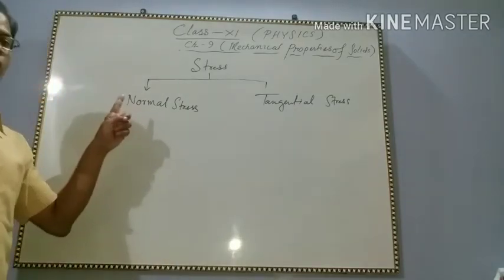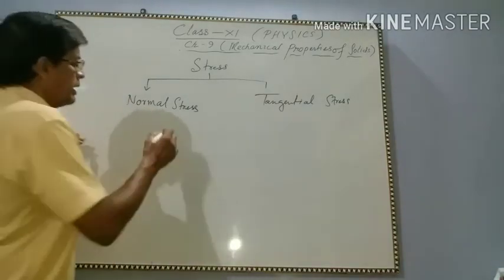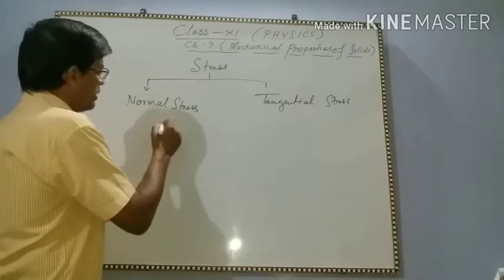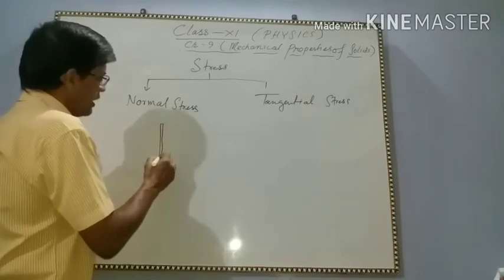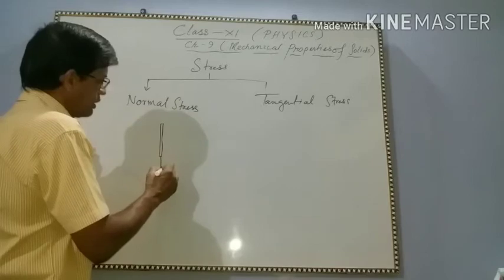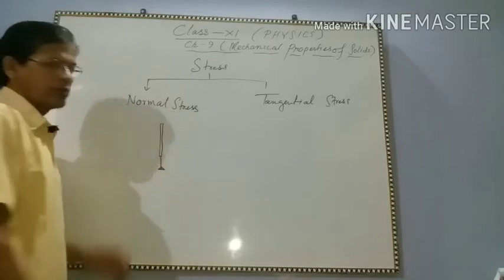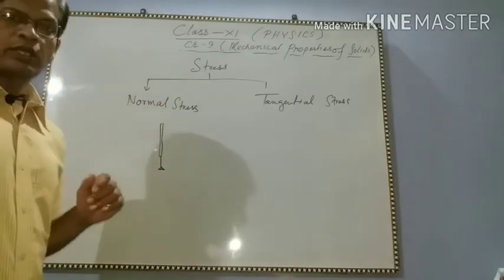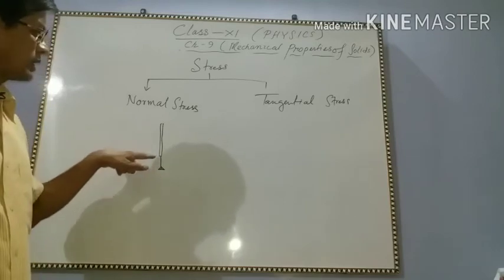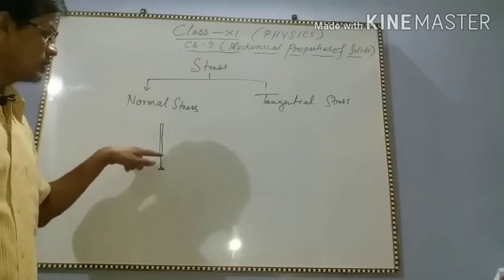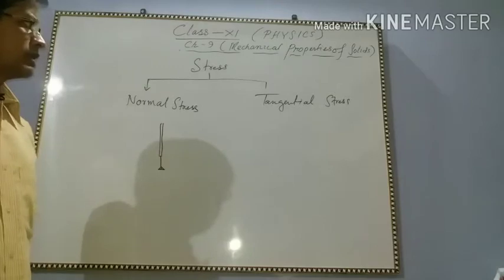So, when there is a string and there is a load, this is the normal stress. The force acts on this surface perpendicular to the surface.